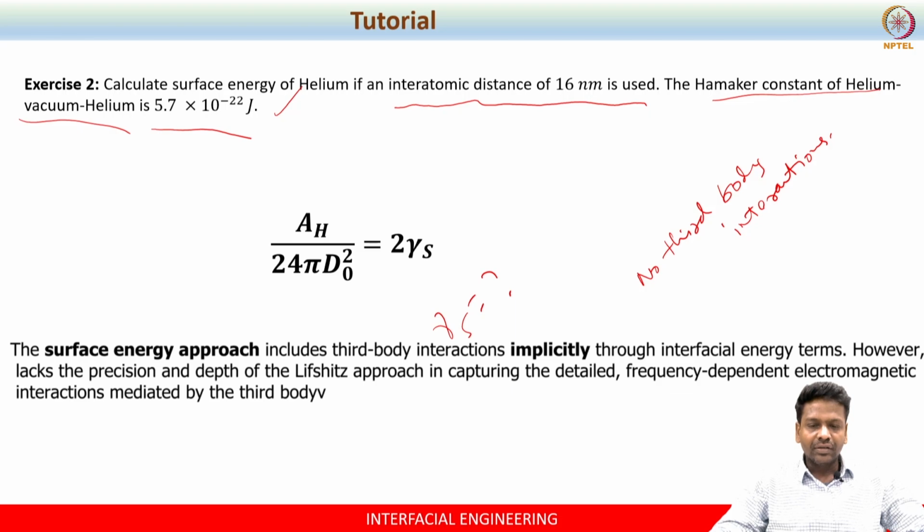So if you know the surface energy of a given material, and you are calculating the van der Waals force between two similar materials in a vacuum, you can use this approach. If you know the surface energy, you can calculate the Hamaker constant, but one has to know the minimum separation distance, that is d naught. Based on that, you can calculate the unknown.